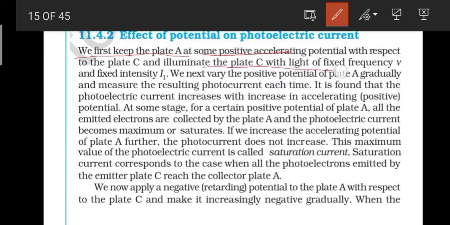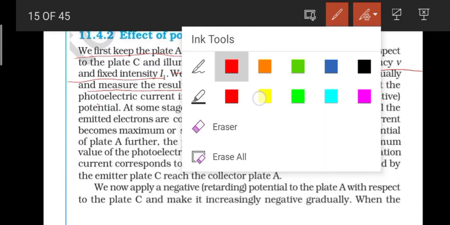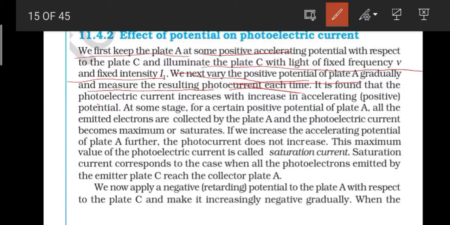With light of fixed frequency and fixed intensity, we next vary the positive potential of plate A gradually and measure the resulting photocurrent each time. Here we are keeping the potential positive and just increasing it on the positive side, and all the rest of the things, like the intensity and the frequency, we have kept fixed.